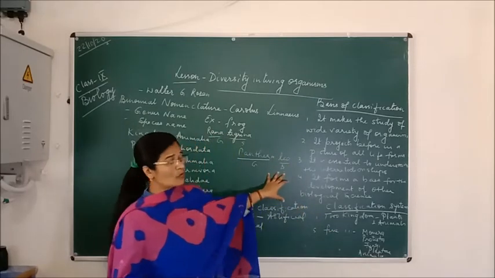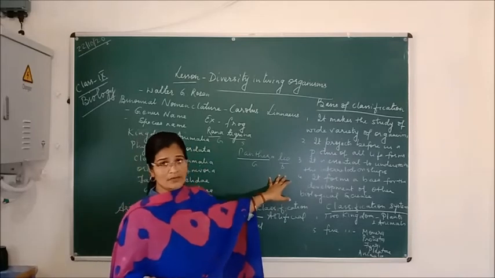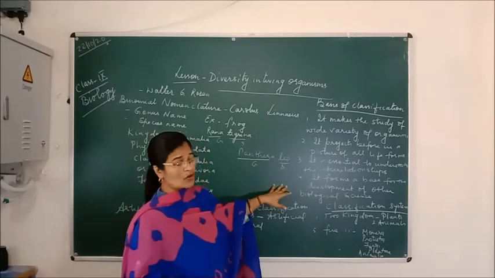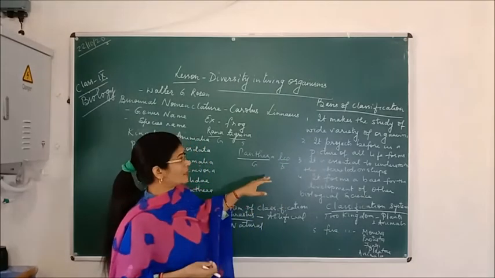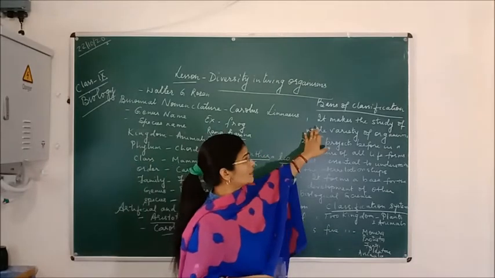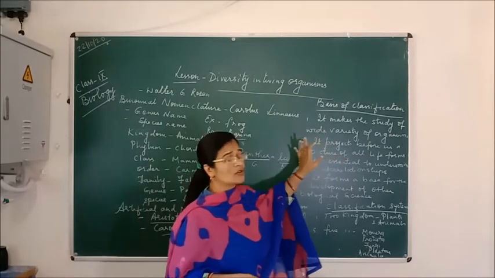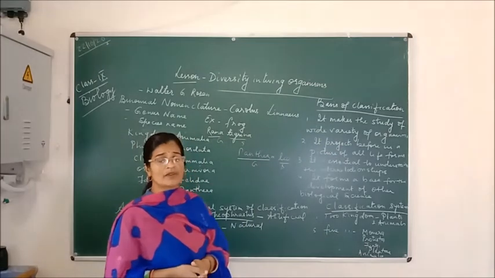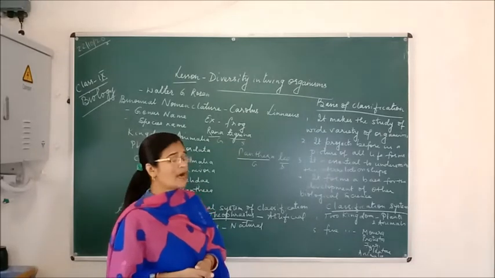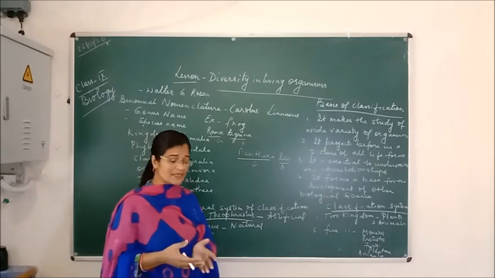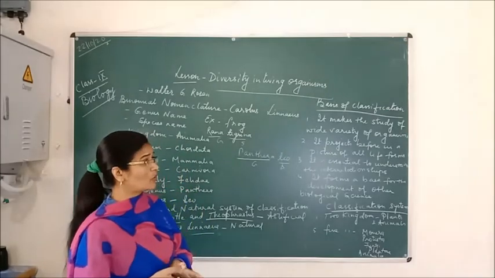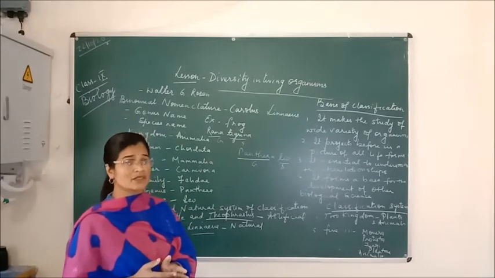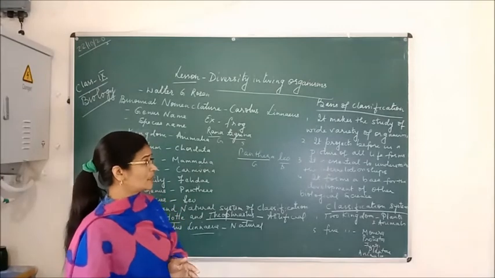First, I want to tell you what is the basis of the classification of living organisms. How are living organisms classified, or what are the bases of classifying them? The first one is that it makes the study of the wide variety of living organisms easy. There are so many different varieties of living organisms on the earth, and it is not possible to study each and every one, so when we classify them according to their features, it makes the study easy.